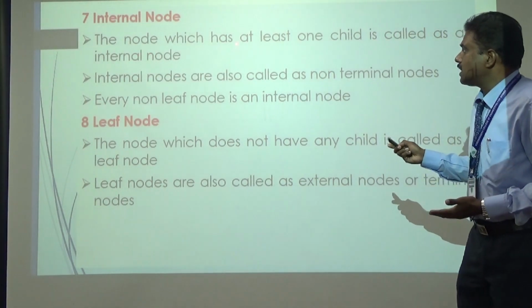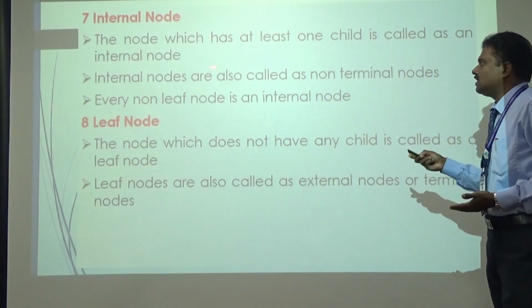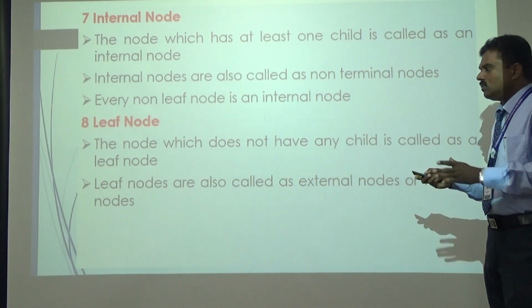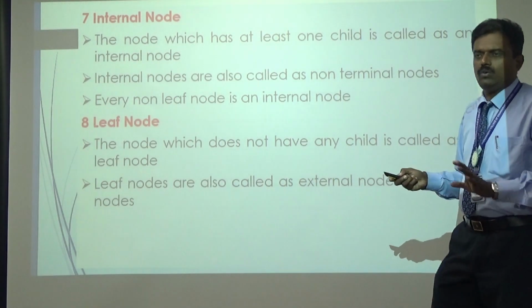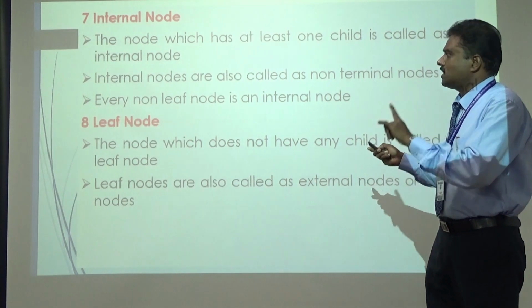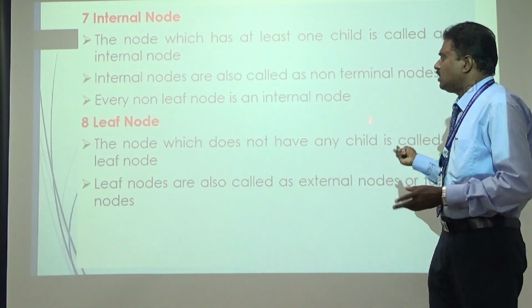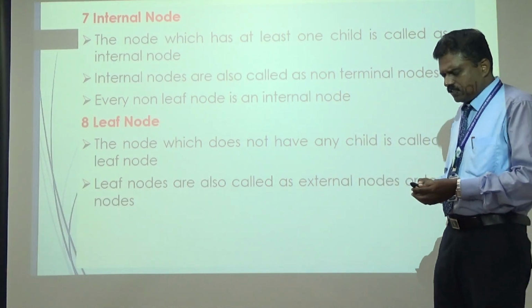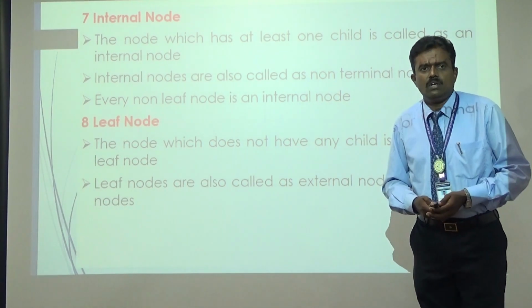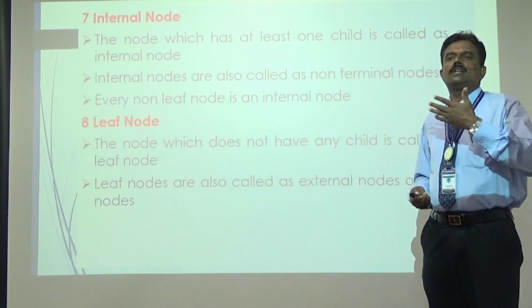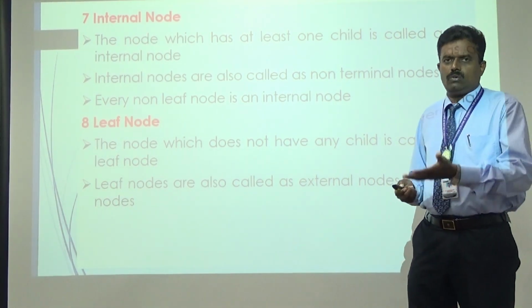The node which has at least one child is called an internal node. So the last one is never called an internal node. The internal nodes are also called non-terminal nodes. So we should know one more concept, that is called non-terminal node. So what's the difference between terminal node and non-terminal node?